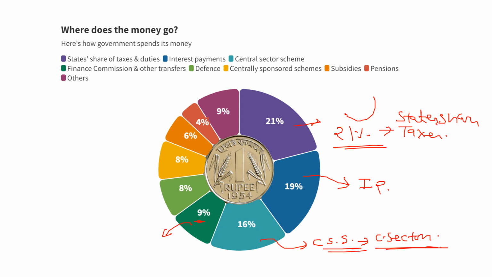Now 9% finance commission and other transfer, 8% to defense, 8% in centrally sponsored schemes where state and central government shared, subsidies, pensions, and some other funds. So major chunk goes in state share and interest payment.